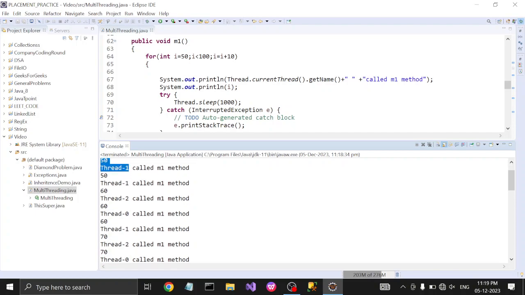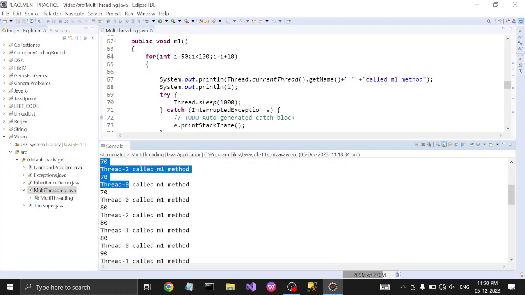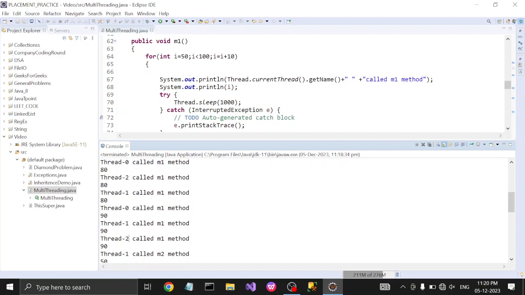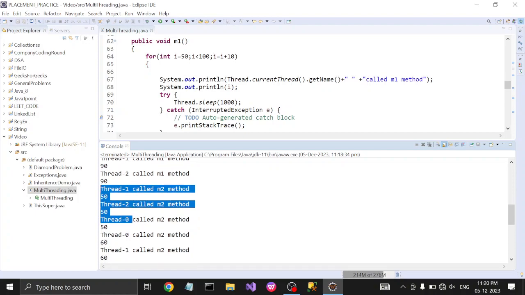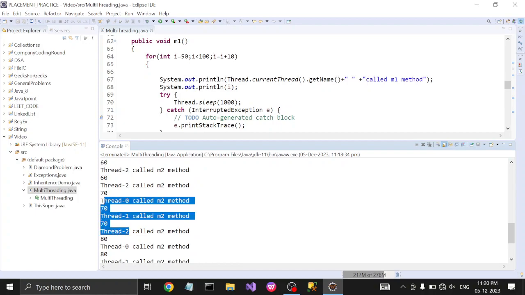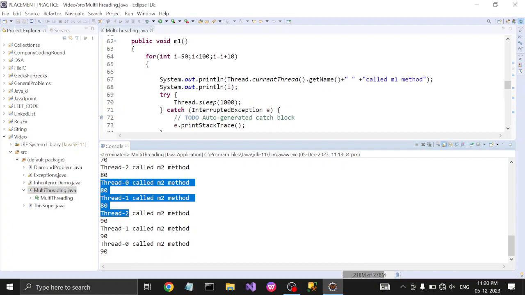It continuously changes. We can't guarantee in which sequence it will execute. So we can see how the sequence is changing continuously: 0, 1, 0, 1, 2. After the completion of the m1 method, control comes to the m2 method. Again three threads are randomly executing, one by one. In this way the thread execution happens.